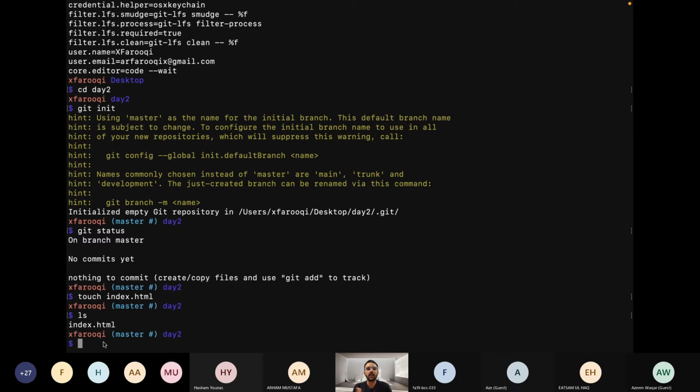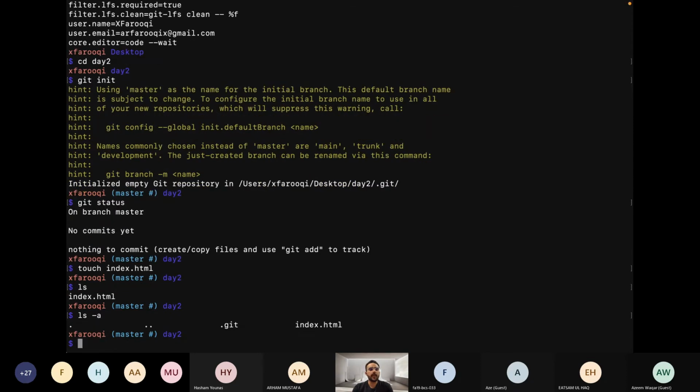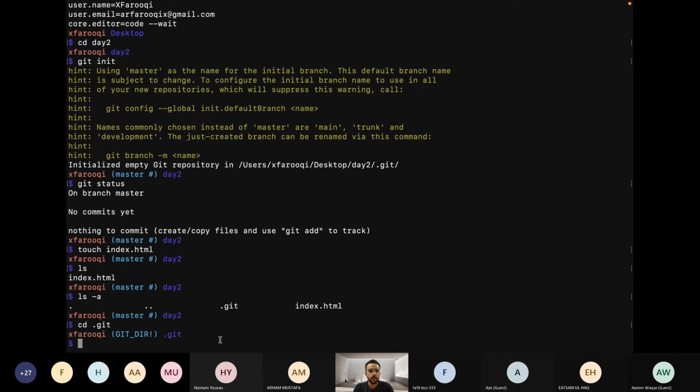So we will use the ls command, and there is a flag with the ls command, -a. With this flag, it basically shows all the hidden files. So you can see the .git folder. This is the repository in my day 2 folder. If I go into this .git folder using cd .git, I am right now in the .git folder.